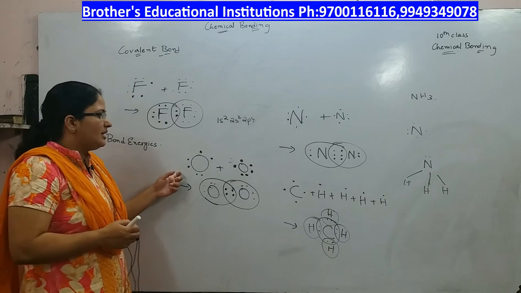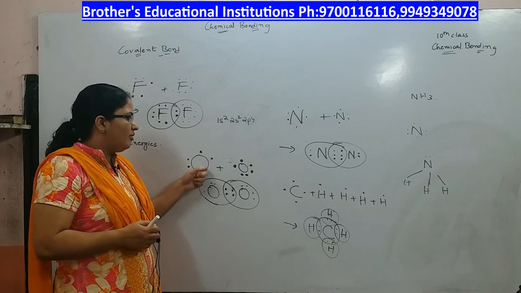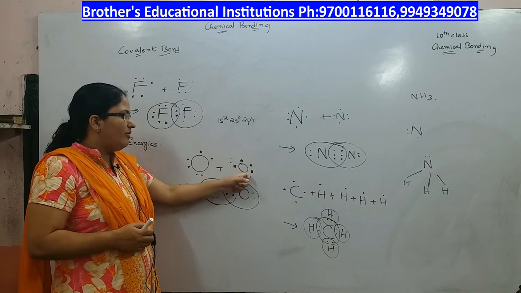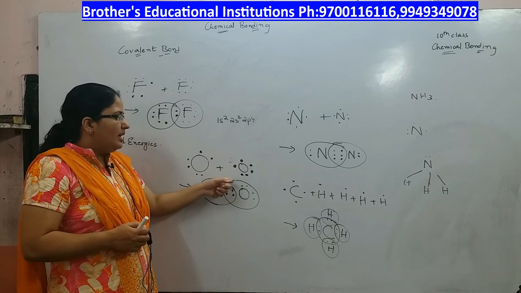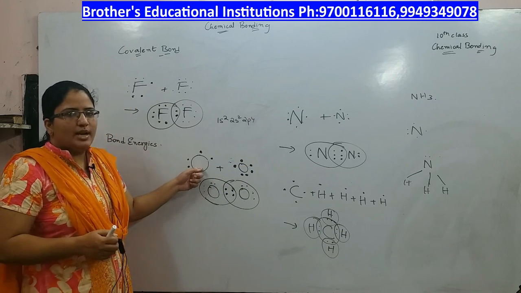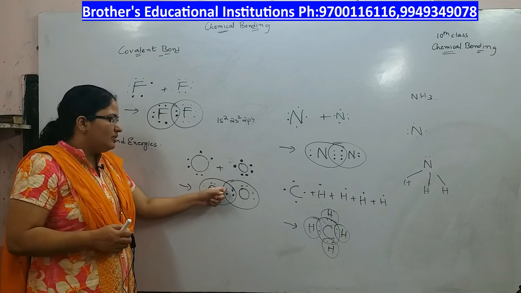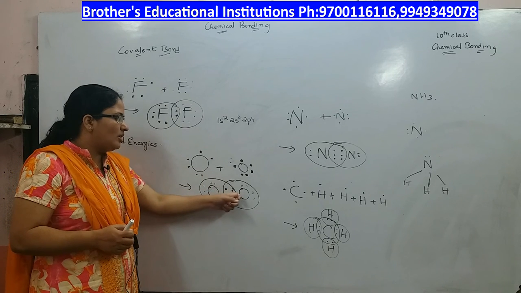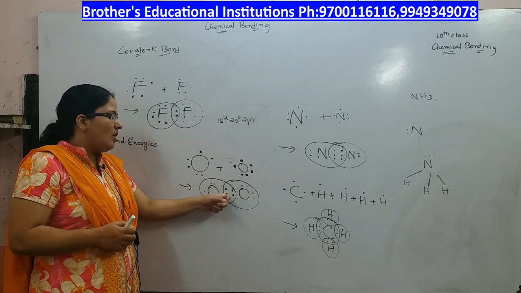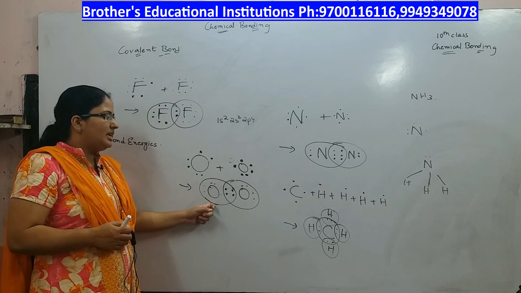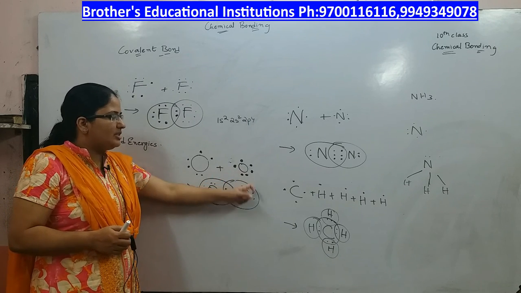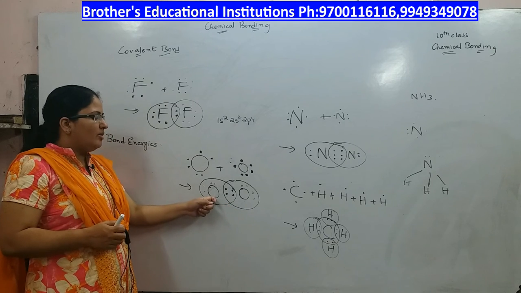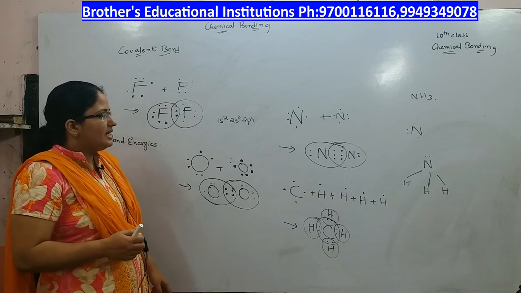Now, let us check for oxygen. Oxygen has got 6 electrons in the outermost shell. Now, each oxygen atom gives 2 electrons for sharing. So, it gives 2 electrons here, one more oxygen atom gives 2 more electrons. Altogether, this oxygen atom has 8 electrons, another oxygen atom also has got 8 electrons. Now, it becomes stable.